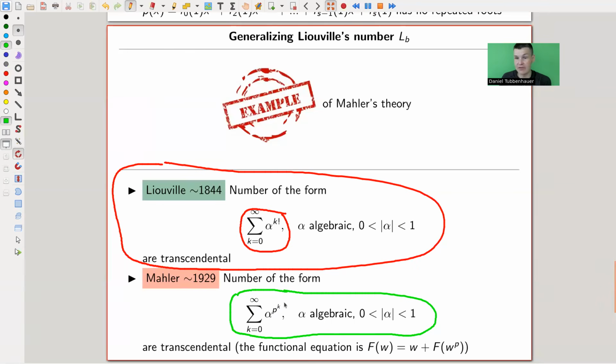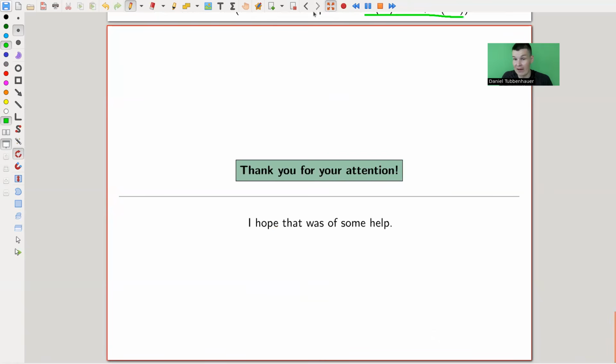So alpha to the p to the k is a self-similarity with a period. And this would satisfy the very simple functional equation of this form. And this is part of Mahler theory. You don't need to check anything. Whenever you plug an algebraic number into this sequence, say 0.5, a half or something, you will get a transcendental number, which is ridiculous because it's very difficult to prove by hand, and it's just a special case of Mahler's theory.